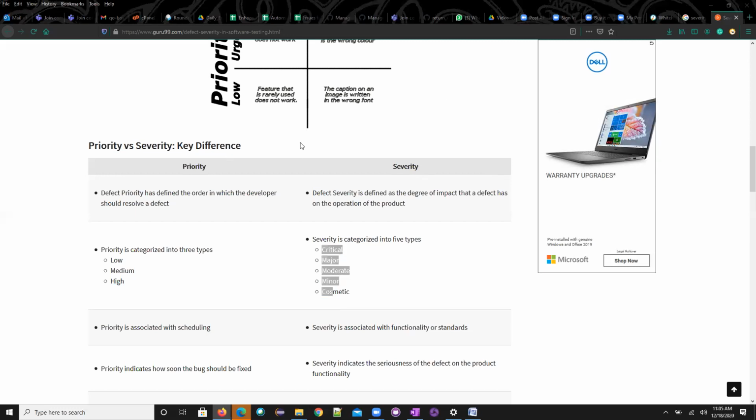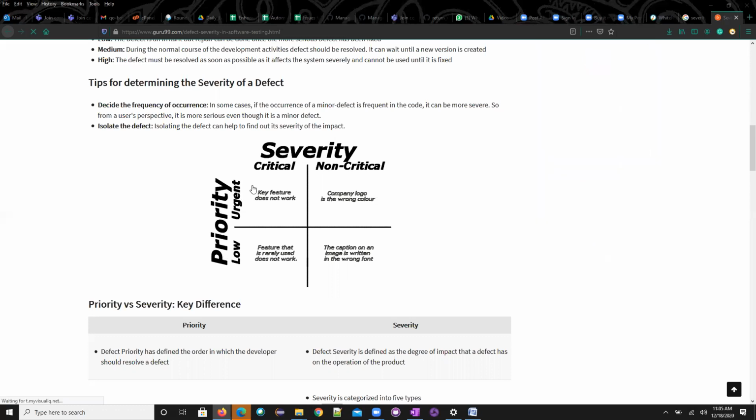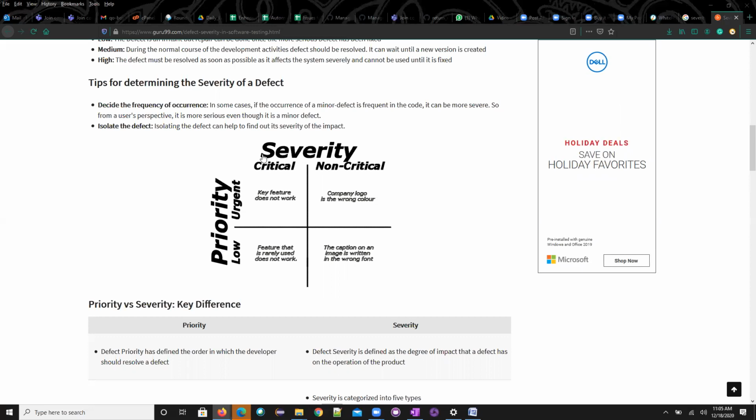And there is one good chart here. If you see, this is the quadrant, on the x-axis and y-axis, right? On the y-axis, you will be seeing critical and non-critical. This quadrant is critical, non-critical, and this is urgent and low. Now on this y-axis you will be seeing the priority, and on the x-axis, you will be having the severity.